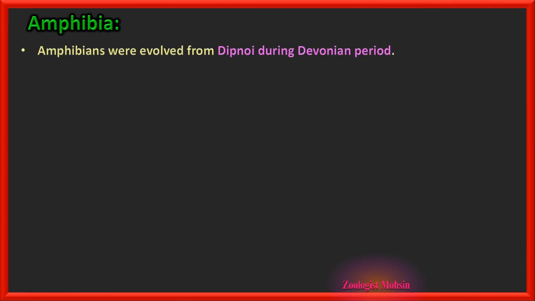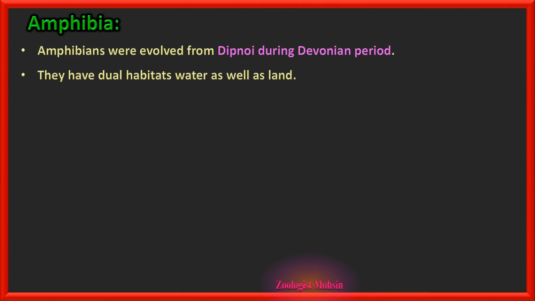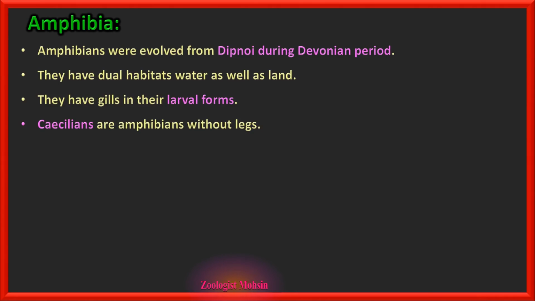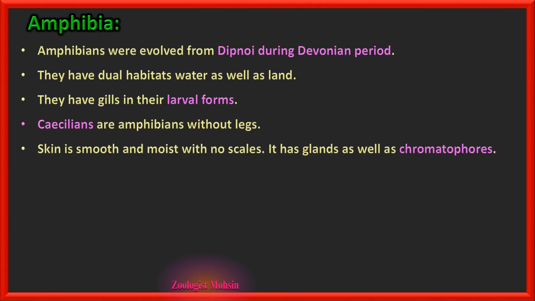Class Amphibia. Amphibians evolved from Dipnoi during the Devonian period. These ages or periods are very, very important for you to remember. They have dual habitats, water as well as land. That's why they are given this name Amphibia. They have gills in their larval forms. Now, caecilians are amphibians which do not have legs. They are different from snakes, please remember.